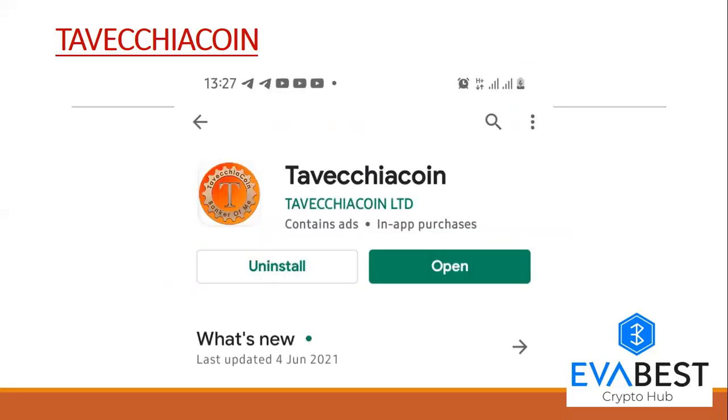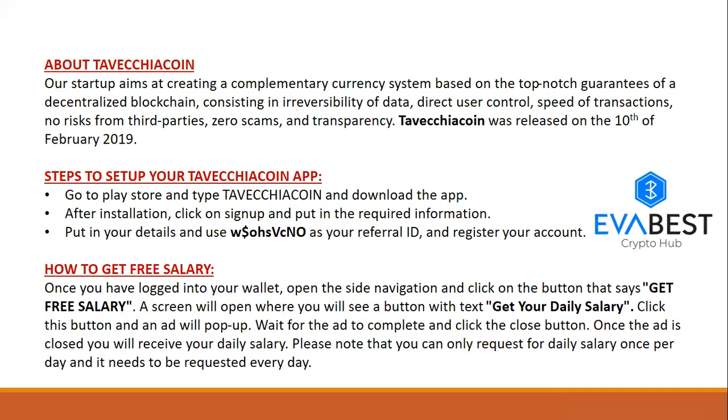Now, let's talk about this mining app, Savichia Coin. Okay, let's talk about it before we talk about the downloading and all that. Our startup aims at creating a complementary currency system based on the top-notch guarantees of a decentralized blockchain, consisting in irreversibility of data, direct user control, speed of transactions, no risks from third parties, zero scams, and transparency. It was released on the 10th of February 2019, so it's pretty much not that new.